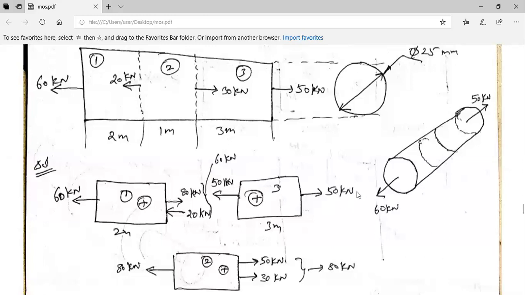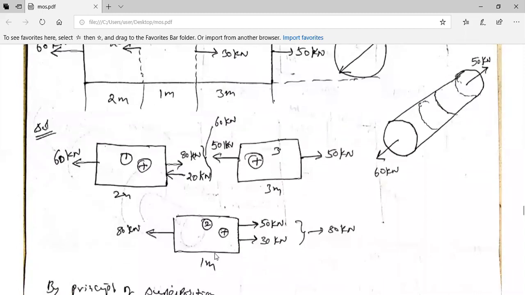Portion 3 has a 50 kilonewton force, which is in this direction. So in order for this 50 kilonewtons to be balanced, I need to apply over here one more 50 kilonewtons. Then only this part 3, or segment 3, is in balanced mode. Okay, now I have dealt with part 3. Now I need to deal with part 2.